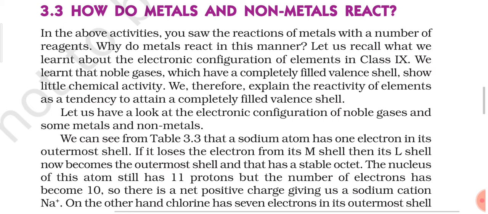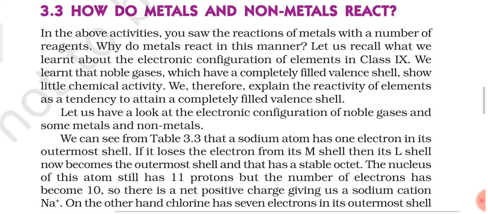So what will sodium do? Sodium will lose its valence electron, which is 1, and give it to another element, which is generally a non-metal. When sodium gives its one valence electron, the total number of electrons is now only 10, whereas the number of protons remains the same, which is 11. That is the reason sodium will develop one positive charge and we will get a sodium cation. The nucleus of this atom still has 11 protons, but the number of electrons has become 10. So there is a net positive charge giving us a sodium cation, Na+.